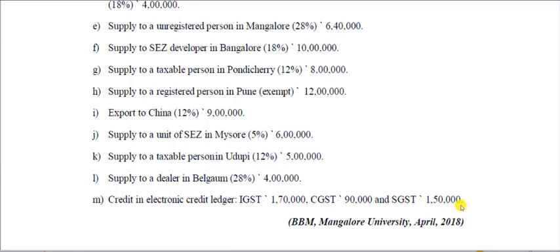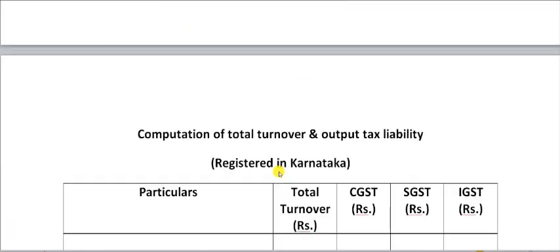So while computing the GST payable, what we have to do is, first we have to take the output tax liability, then we have to deduct input tax credit available. We have got that information here. Once we deduct this, only then if the amount payable is more than ITC, we will have to pay the amount to the government. So let's move on to solve this problem.